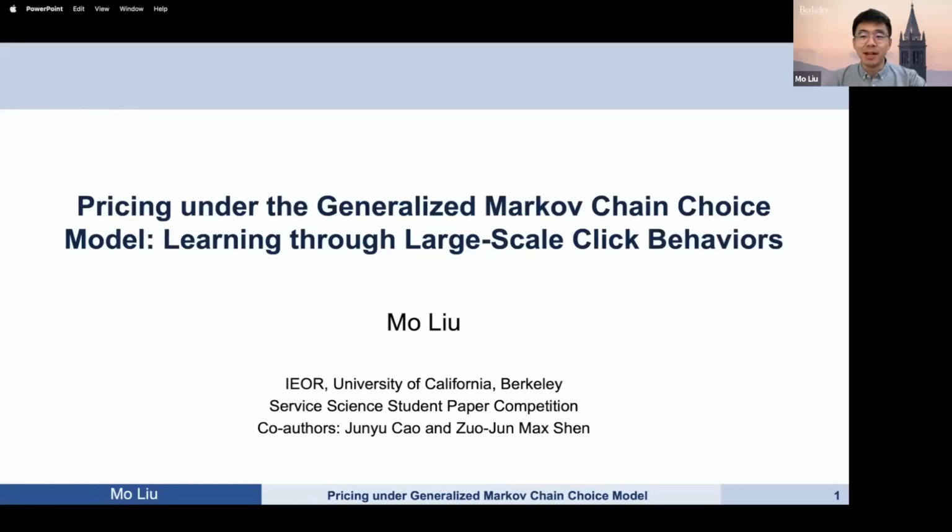Hi, I'm Mo Liu. It's my pleasure to present my research on pricing under the generalized Markov chain trace model, learning through large-scale click behaviors.